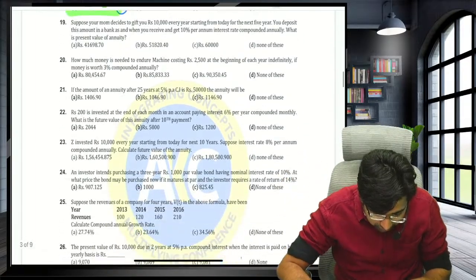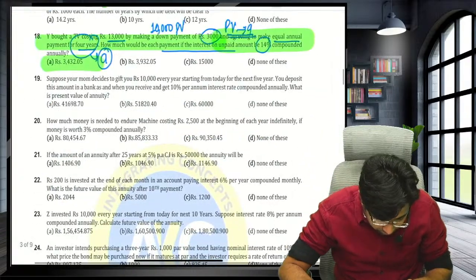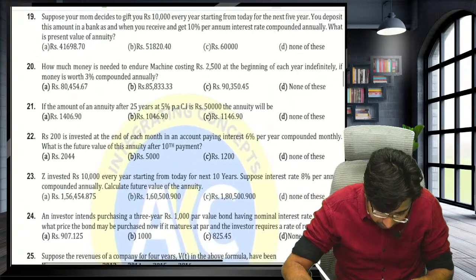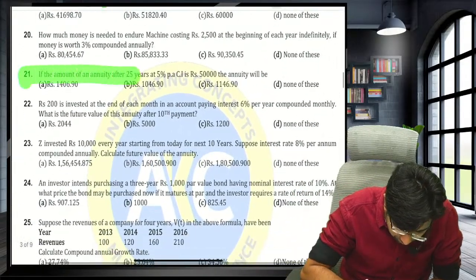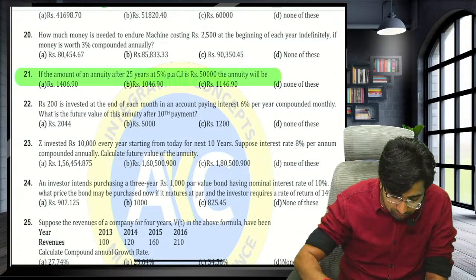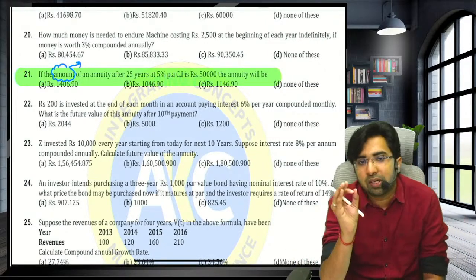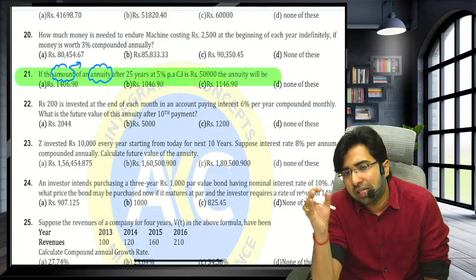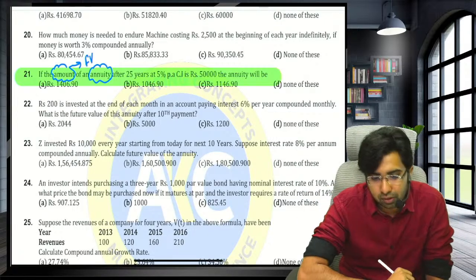Now, let's start another question, guys. Question number 21. Guys, all of you please solve question number 21. If an amount, they have clearly used the word amount. Amount means the future value, because you are making an annuity. Annuity means regular payment. If you are making the regular payment, amount is not the good word. The future value is the better word for that.